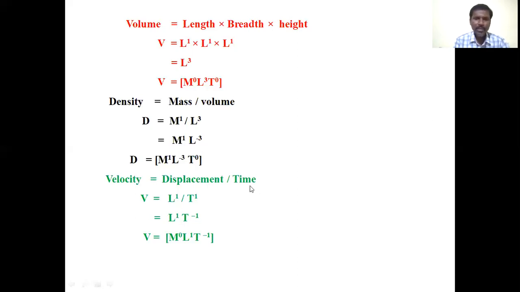And the dimension for time is T. Therefore L power of 1 T power of minus 1. That is V equals M power of 0 L power of 1 T power of minus 1. Therefore the dimensional formula for velocity is M power of 0 L power of 1 T power of minus 1. There is no mass term in the physical quantity velocity.